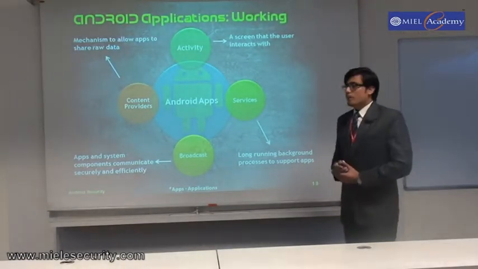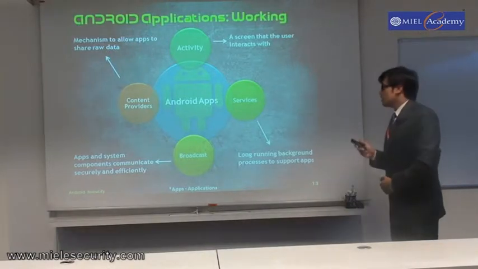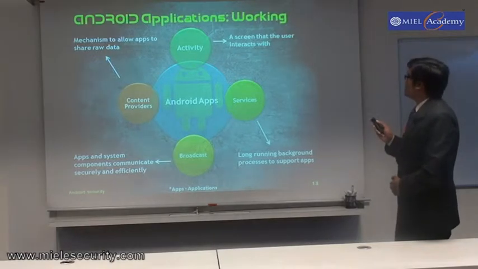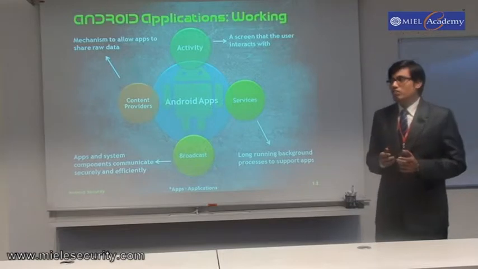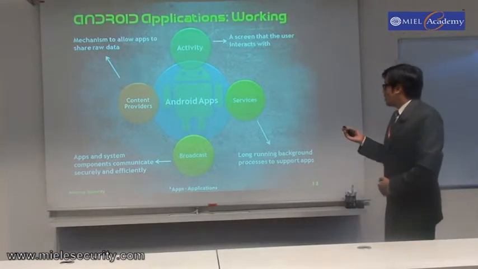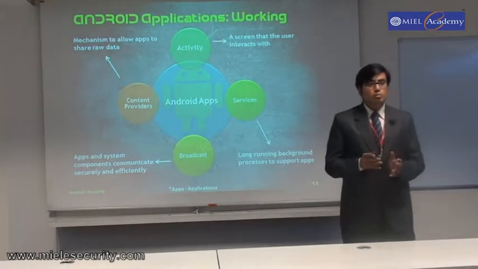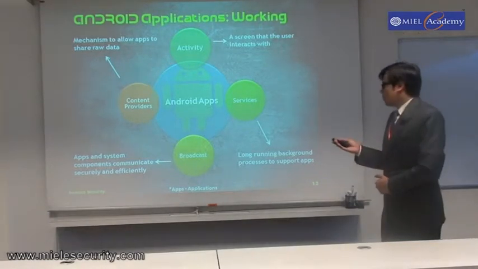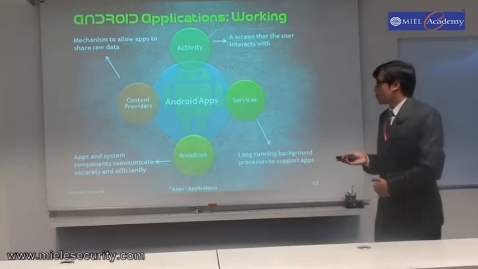Now we will see how Android applications basically work. They work on 4 principles, which are activity, services, broadcast, and content providers. Activity is the screen that the user interacts with, like the normal touch screen which you touch, or keypad in case you have a QWERTY keypad typing phone. Services are long running background processes that support applications. Like suppose you are playing a music player or using a web browser, there are many services running behind the application which use the right amount of OS resources required for your application.